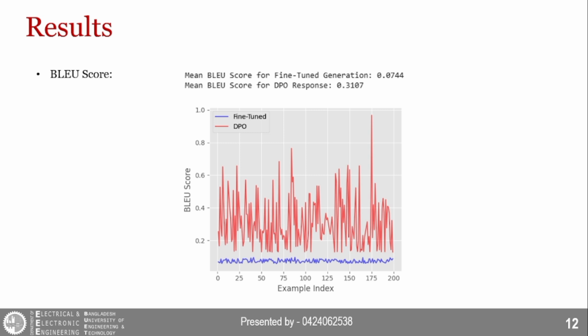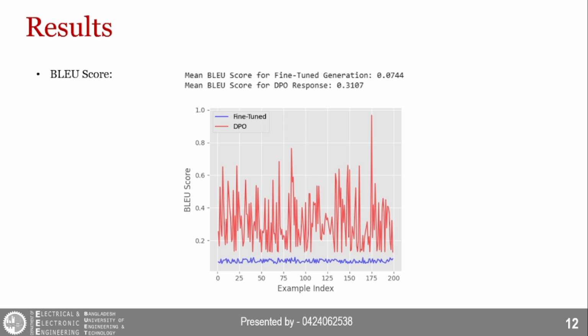Next, to check the alignment with the reference answer, both the fine-tuned response and the DPO response were compared with the reference answer, and we calculated BLEU score to visualize this.